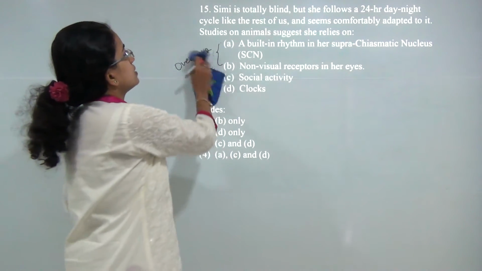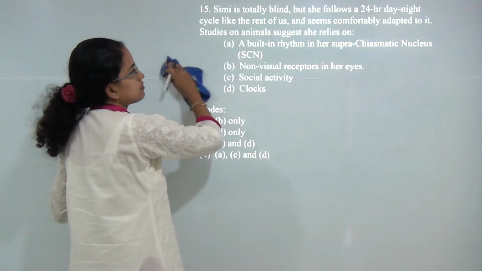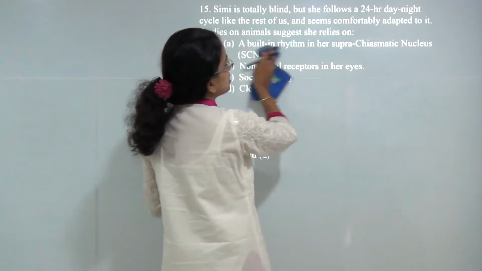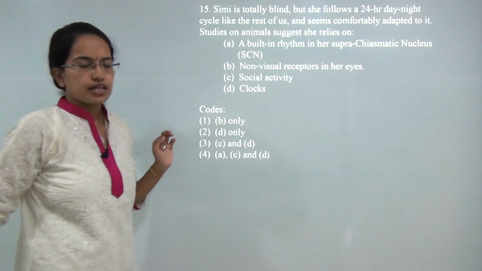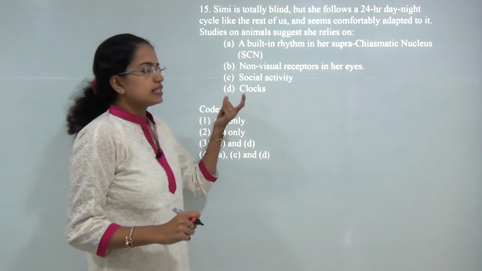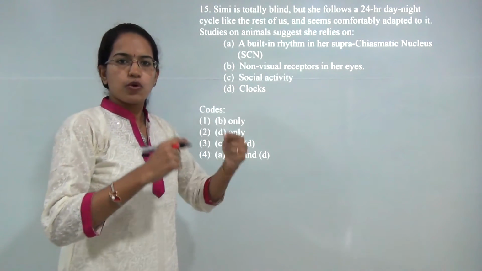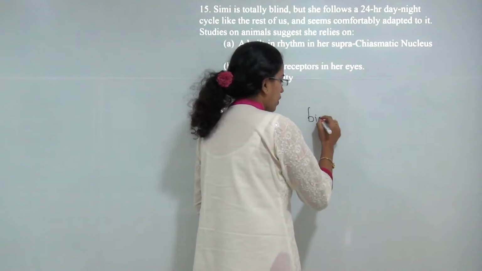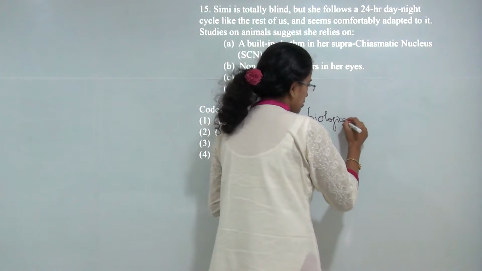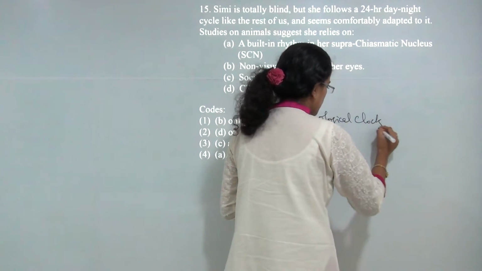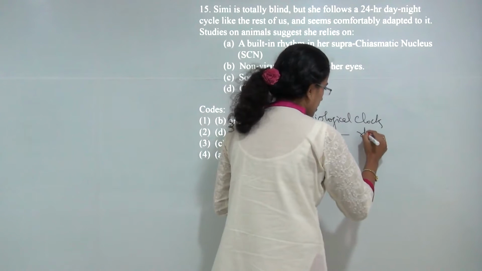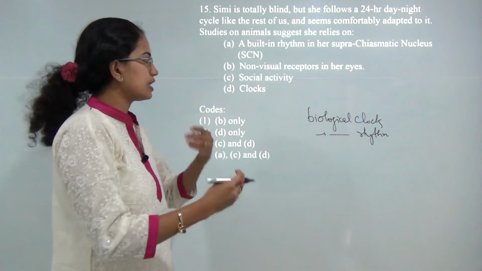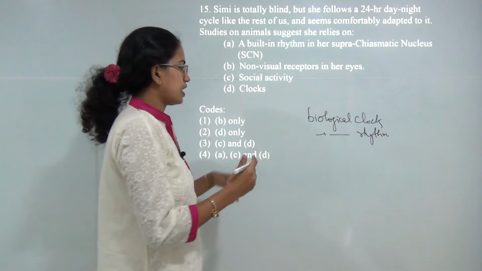Next, Simi is totally blind, still she follows the 24 hours day and night cycle like the rest of us, and she seems to be very comfortable with this. What does she rely on? Our 24 hours biological cycle, or biological clock, which we also call biological rhythm, is governed by the day and night behavior and similar behaviors we have.